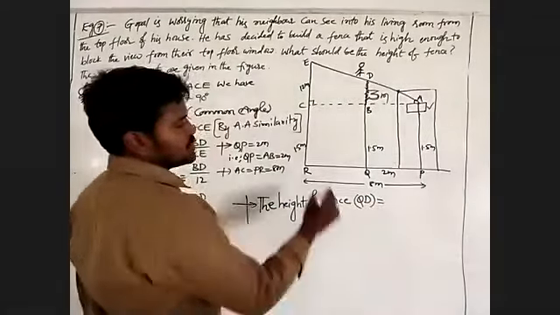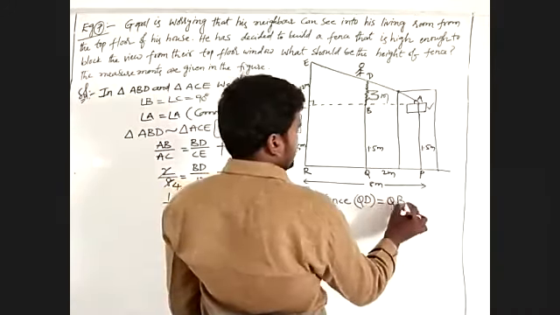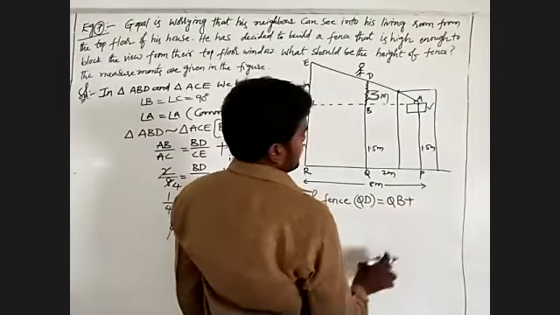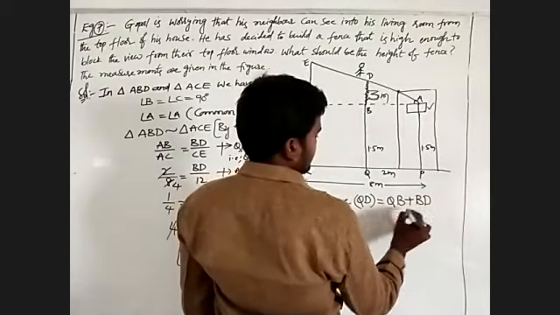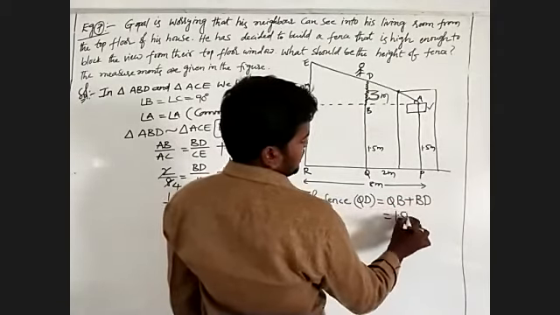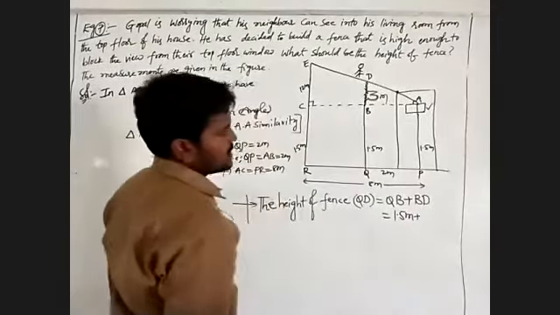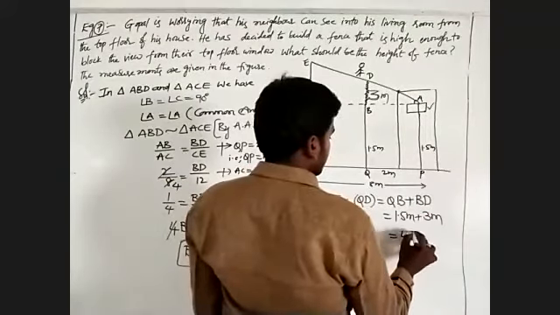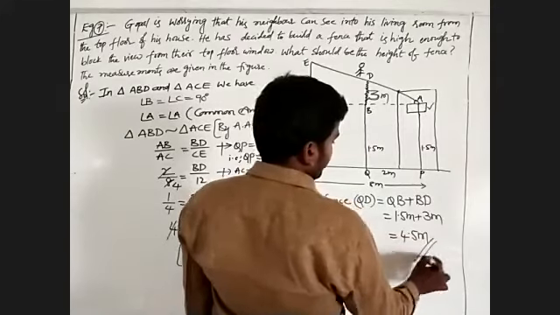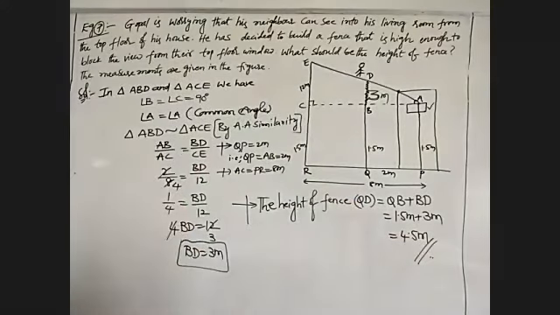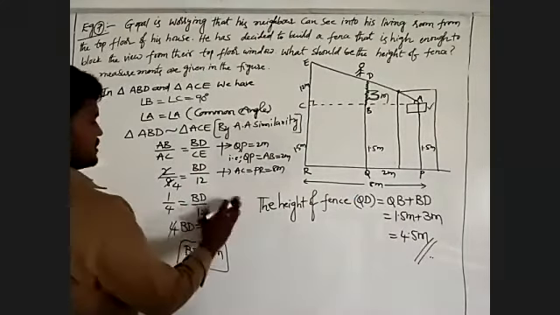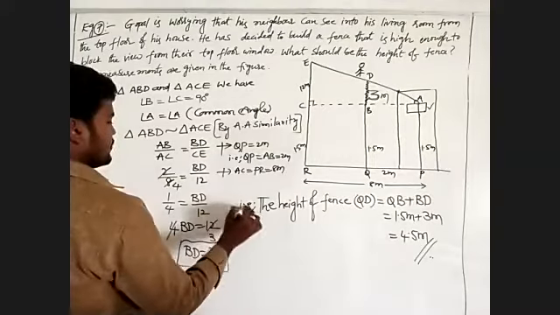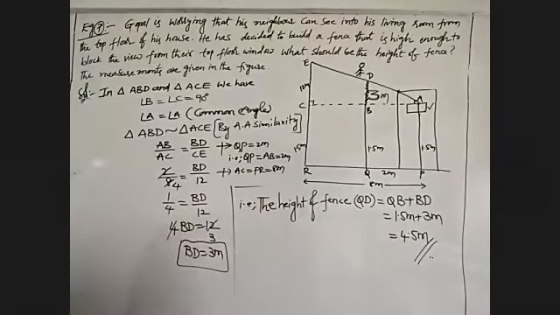QD is nothing but, we will write, QB plus BD, where QB is 1.5 meters. After, BD is nothing but 3 meters. Finally, the total distance is 4.5 meters. This is the height of the fence. This is what is being asked in this given problem.